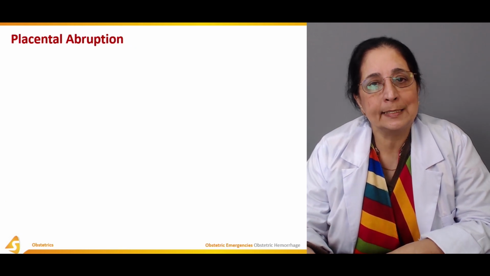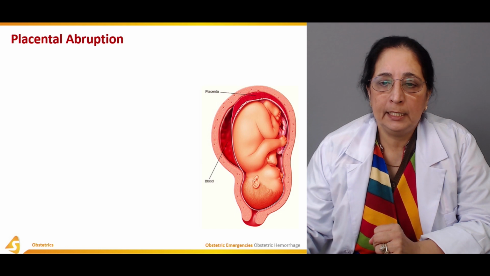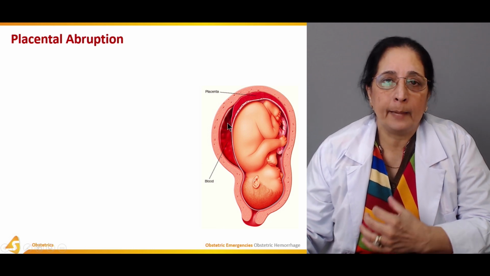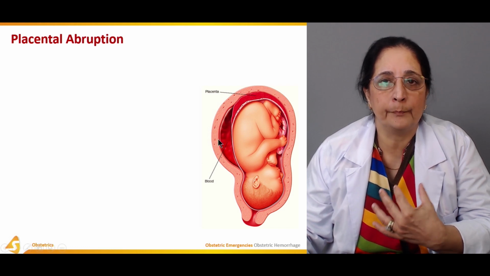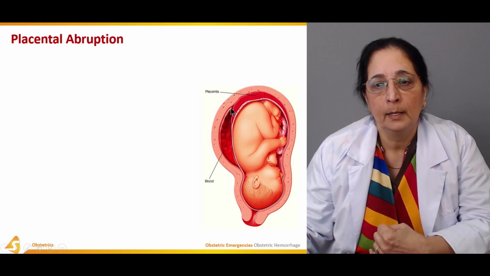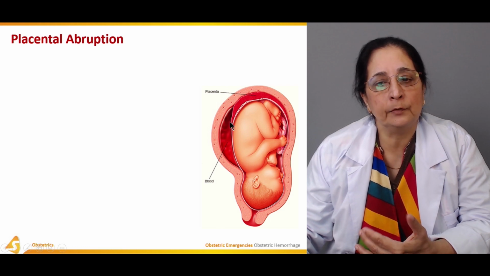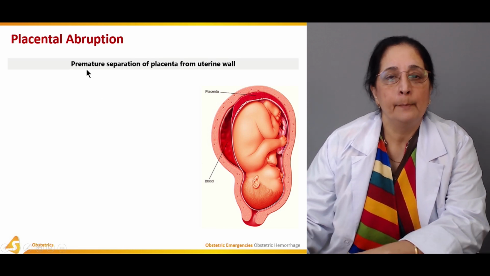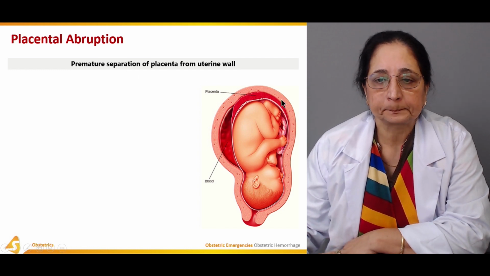First, the abruptio placenta or placental abruption. If you see in this diagram, this is the placenta, this is the lining of the uterus here, and this is the blood. So what happens with the abruption of the placenta? There is a premature, early separation of the placenta from the lining of the uterus, and as a result of that, there is blood in the uterus. So abruptio placenta is premature separation of the placenta from the uterine wall.